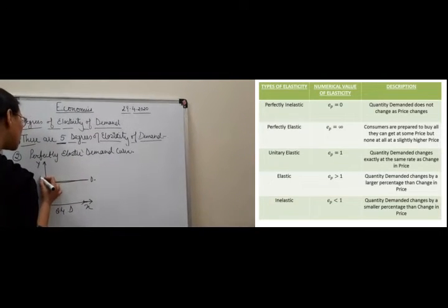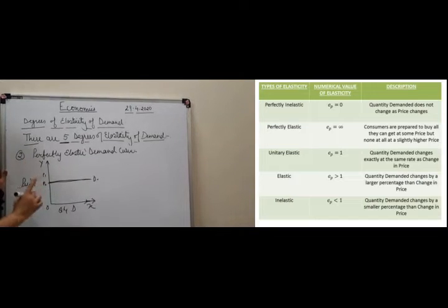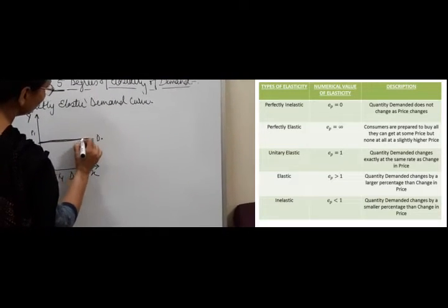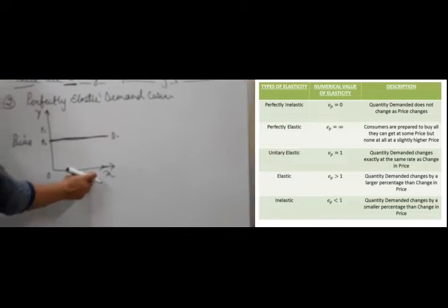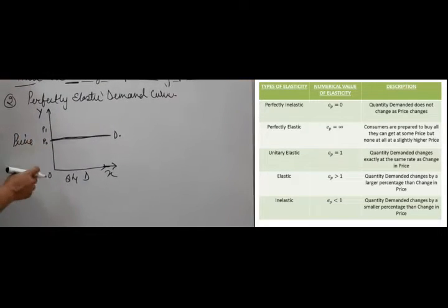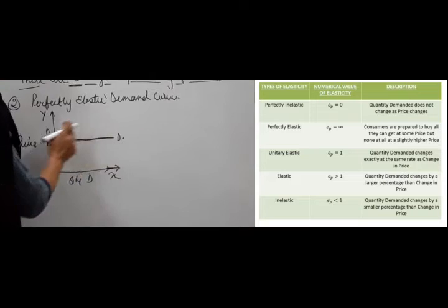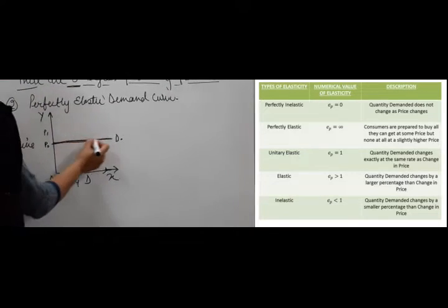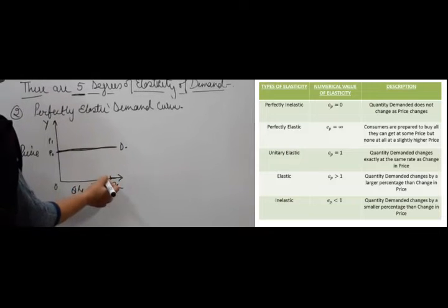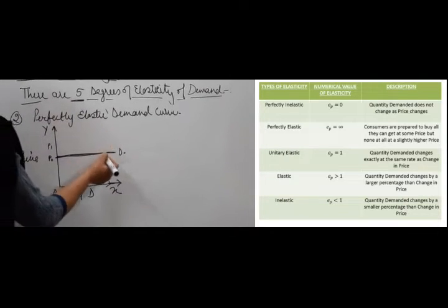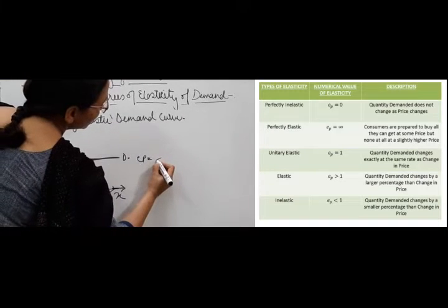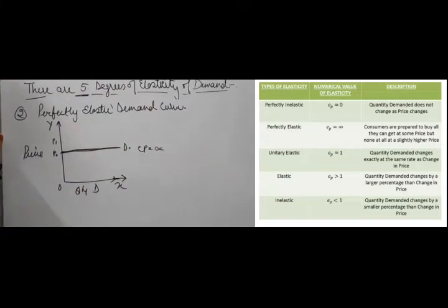This is known as perfectly elastic demand curve, and the degree will be EP is equal to infinity.